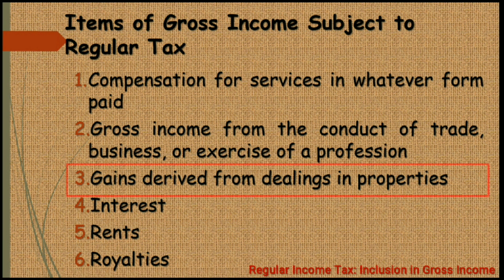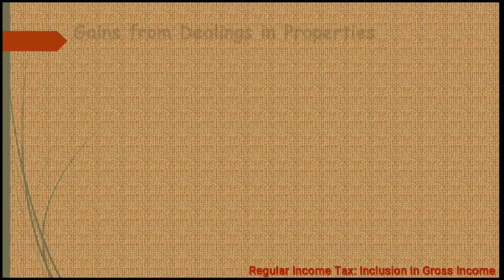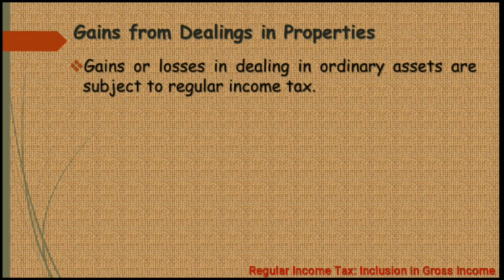So, we are now in gains derived from dealings in properties. So, yung gains or losses galing dun sa dealings in ordinary assets are going to be subject to the regular income tax. Take note class ha, yung pinag-uusapan natin dito ay ordinary assets. Gains or losses in dealing in ordinary assets. So, can you recall ano ba yung ordinary assets?